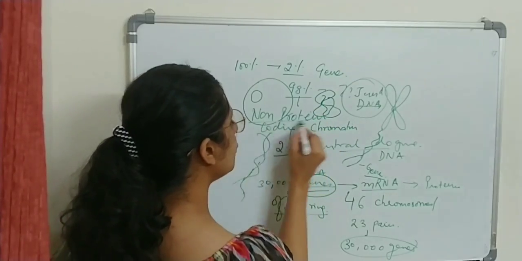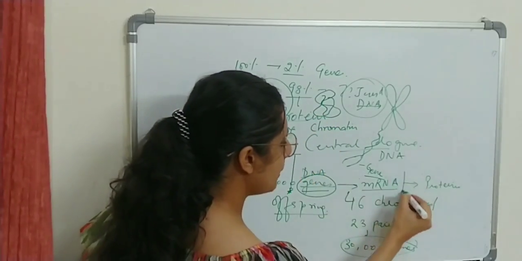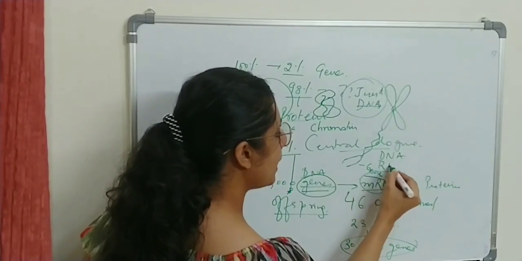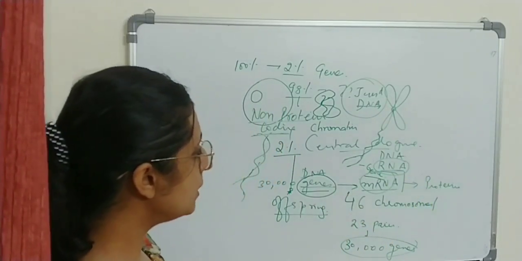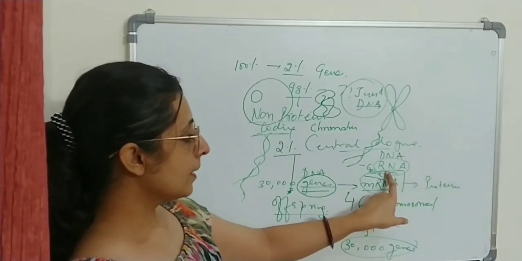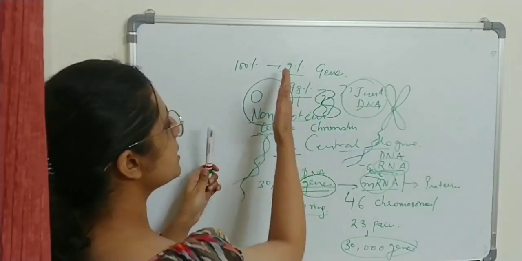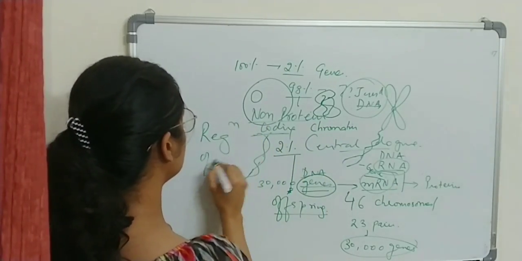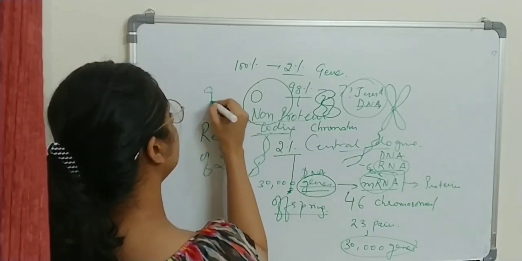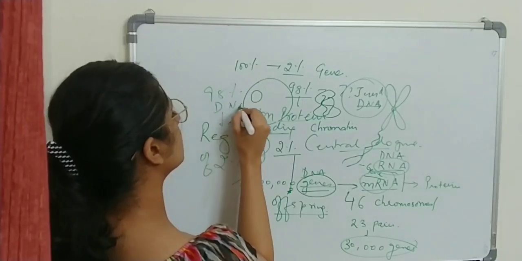It doesn't code for protein, but it does come up to this stage. It does form RNA, and these RNA molecules are responsible for regulation of this 2%. This 98% DNA is working.